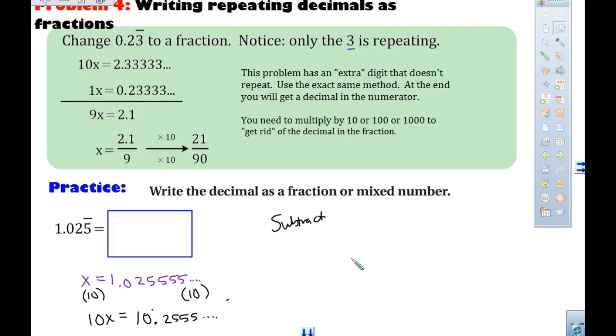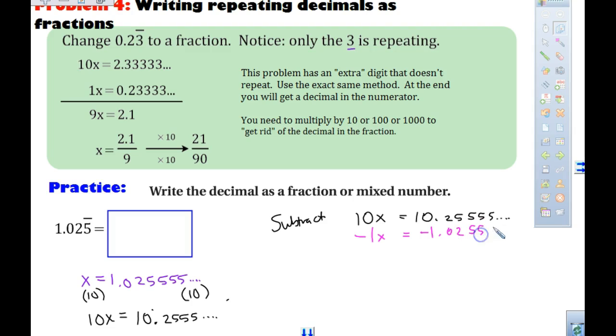Alright, so, here we are. We're subtracting, right? We are going to put 10x. What was 10x equal to? 10.2. And I think if you put at least that many 5s, so about 4 of them, you should be good. The second one down that you are writing down is 1x, and this is what we're subtracting, equals, you're subtracting 1.02.